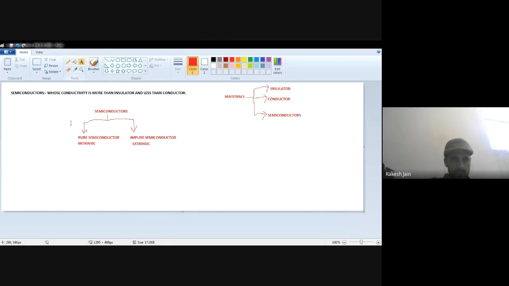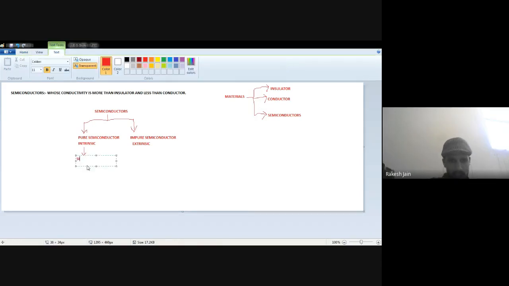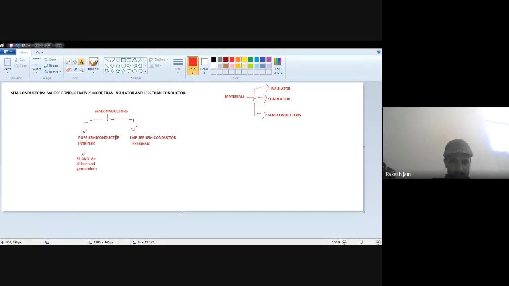Basically, for the semiconductor, which materials do we use? Germanium and silicon in their pure form. In pure semiconductor, which kind of material do we basically use? We basically use silicon and germanium, pure silicon and pure germanium. I just write down their names also. Silicon and germanium are basically used as pure semiconductors.